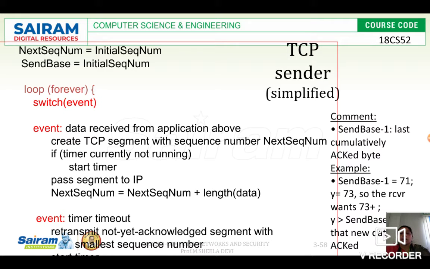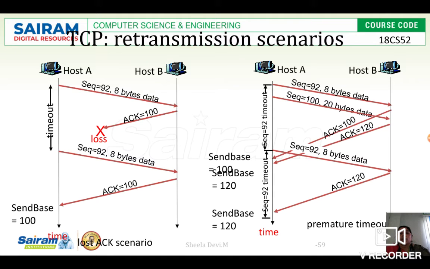Then after sending the packet, I have to start the timer. If I am not getting the acknowledgement within the timeout period, I have to retransmit and start the timer once again. If I get the acknowledgement within the timeout period, I will go for the next data transmission. This is what happens.